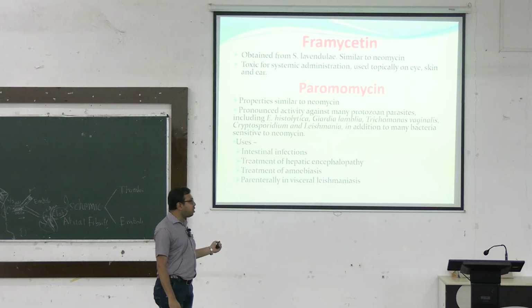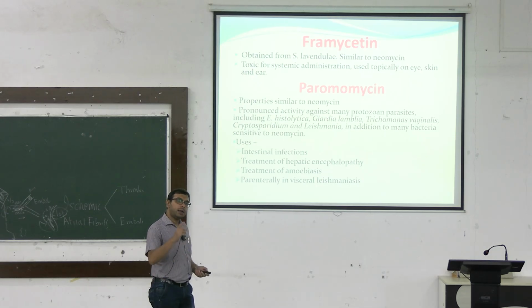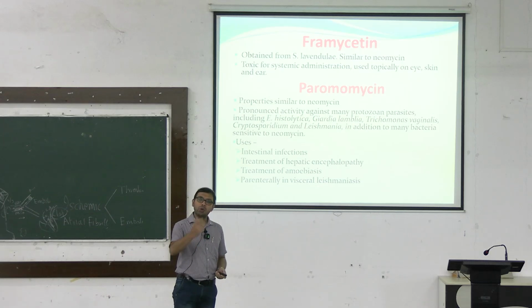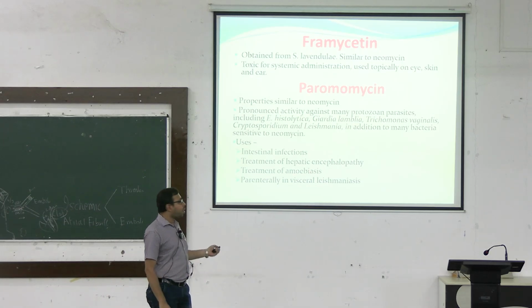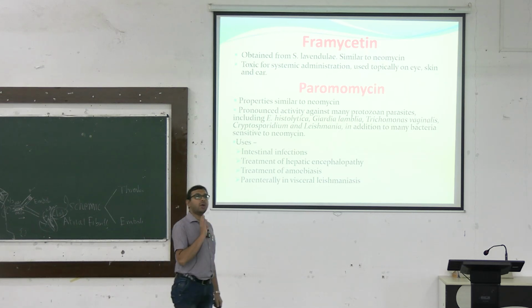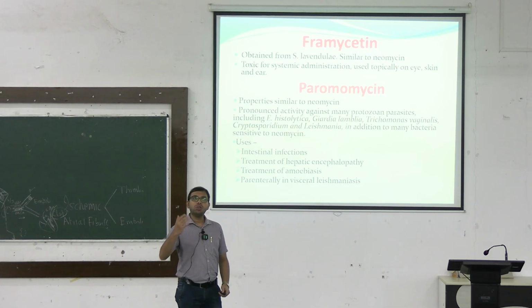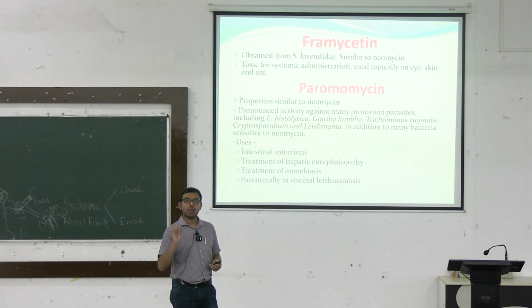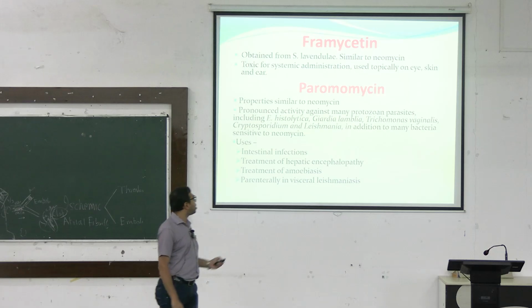Basically these are used mainly in intestinal infections and treatment of hepatic encephalopathy. Apart from neomycin, we can also use paromomycin. In amoebiasis, paromomycin is used, and parenterally it is used in visceral leishmaniasis. So this is the aminoglycoside antibiotic that is also used in killing different types of protozoa.